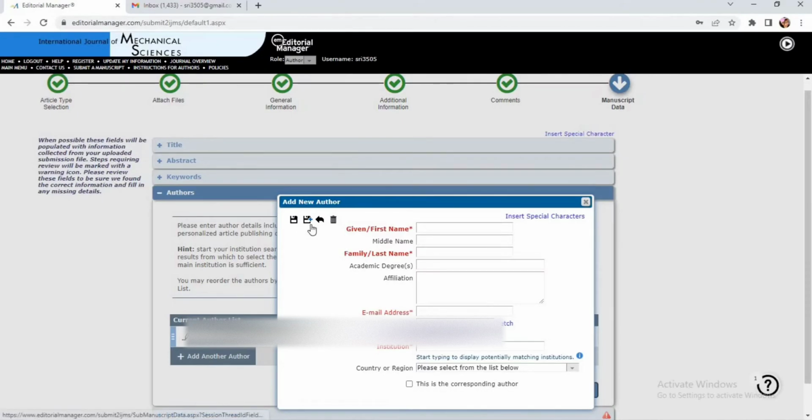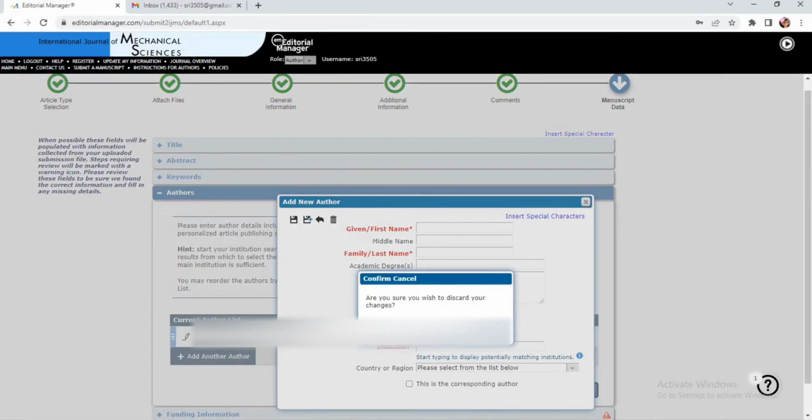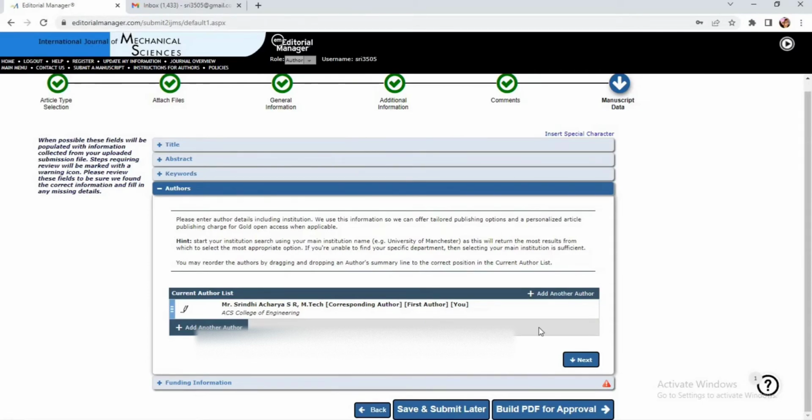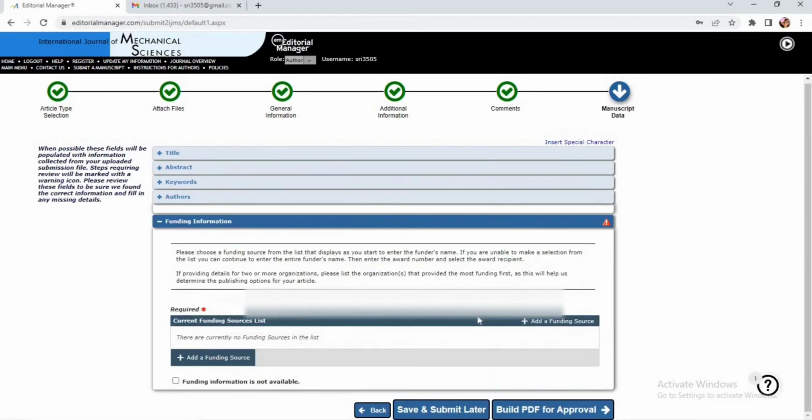You can see here there are two very important options. The first option is save this author. The second option is save this author and add another one. You would have seen a few manuscripts containing 3 or 4 authors. So if you want to add a third author or a fourth author, you can select this one. Else you can select save this author and proceed. For this manuscript I am preparing, I don't have a second author. I am the single author. So let me select the next option.